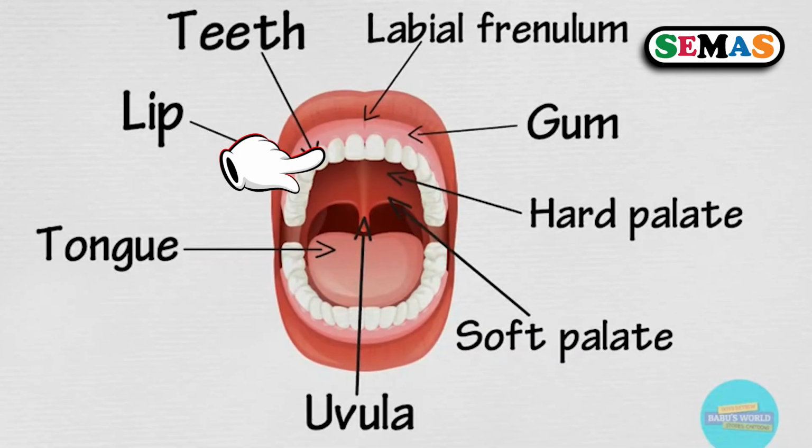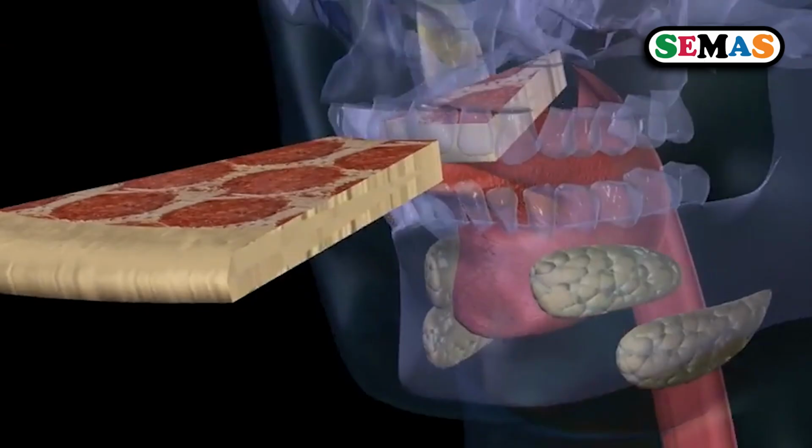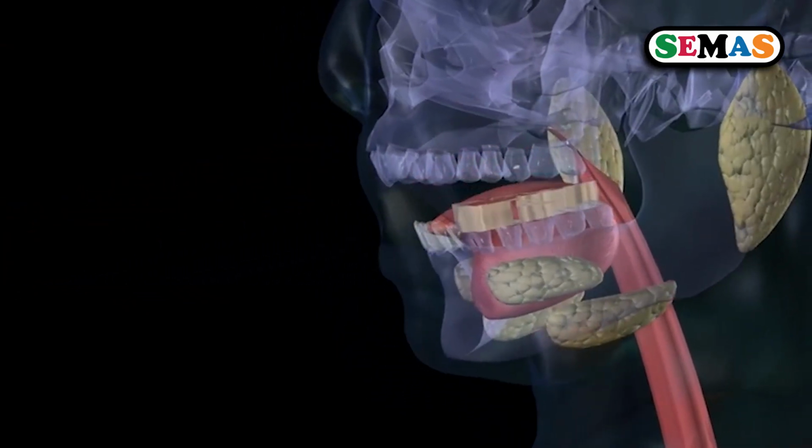We have teeth, we have the salivary glands, we have the palate, and here we have the hard palate, that is the upper part of your mouth inside, and the soft palate, the other last part after the hard palate, as you are seeing it there. It is called the soft palate. It contains what we call the uvula. We have the lips, we have the gums, we have the pharynx, we have the oral mucosa, we have the cheeks. As you are seeing those parts, dear learner, both types of digestion do take place in the mouth.